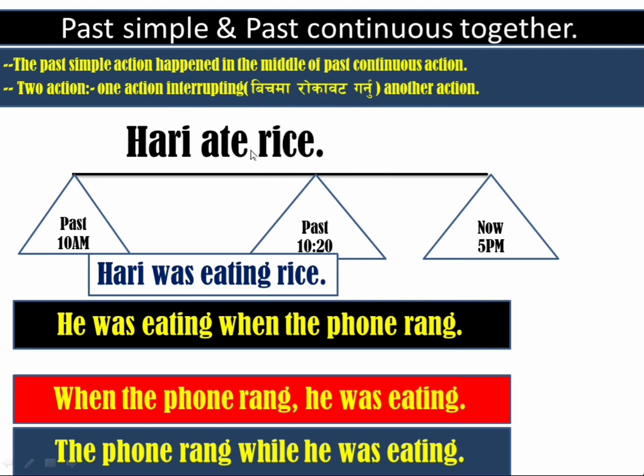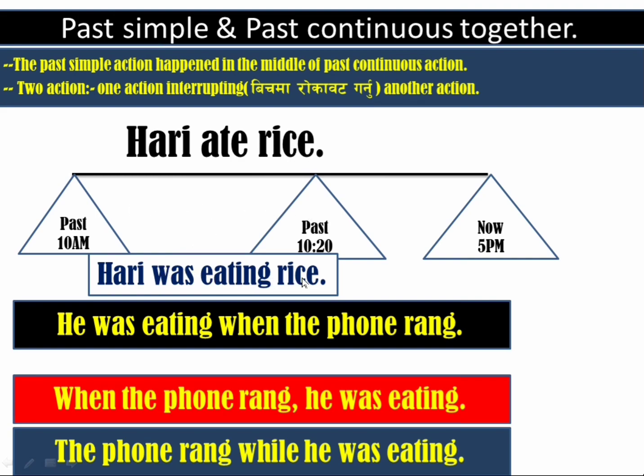Now here, he ate rice, past, 10 a.m. to 10:20 a.m. This is the timeline given here. You can imagine and also discuss this diagram here, and then the example here.